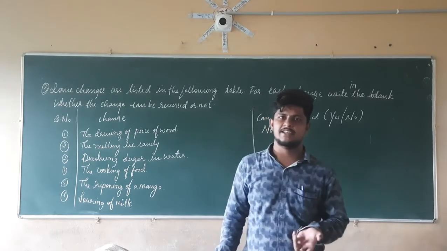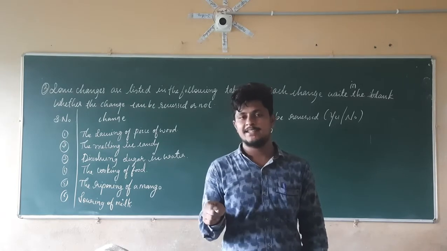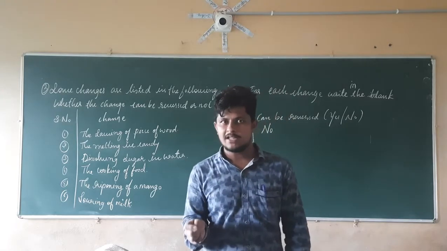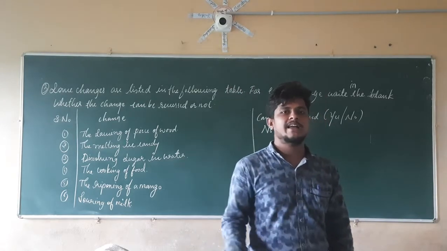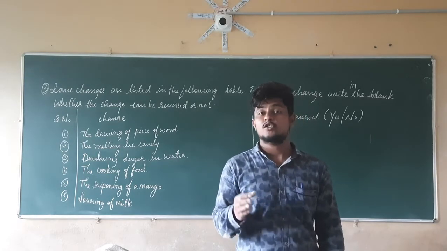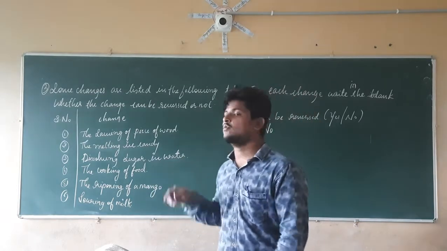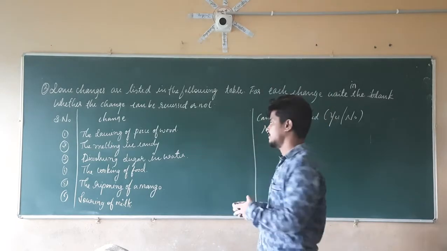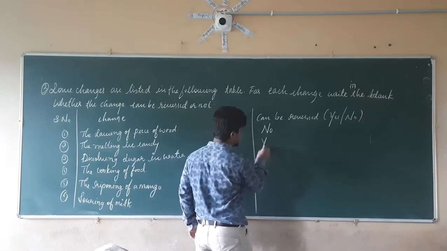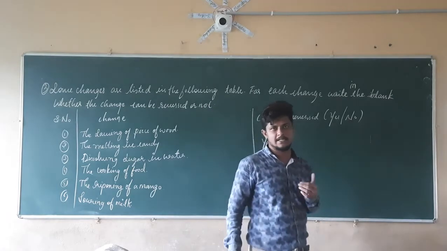Now if you take the ice candy in a container, and you put that melted ice candy into a fridge or a refrigerator, what will happen? The ice candy which has melted into liquid form is again going to regain its solid form. It is again going to become an ice candy. So this change is a reversible change. The melting of the ice candy is a reversible change. It can be reversed.